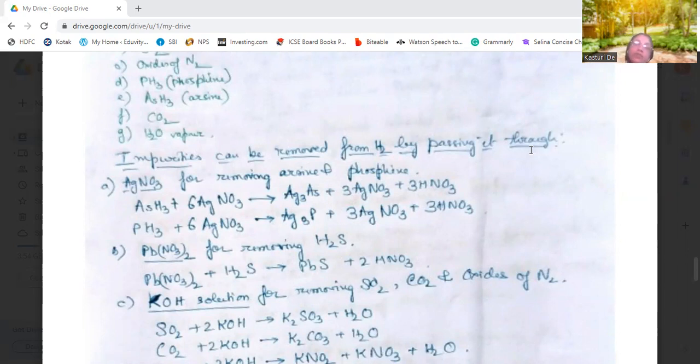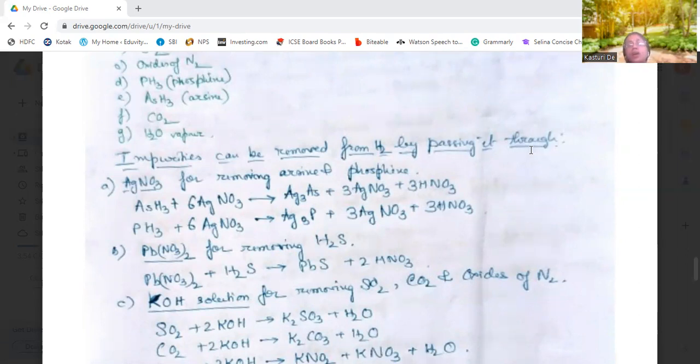Hydrogen will not react with silver nitrate, so it passes through and is liberated. The arsine and phosphine react with the silver nitrate solution, forming nitric acid, which is in soluble form. So we can remove arsine and phosphine, and the hydrogen gas will pass over.